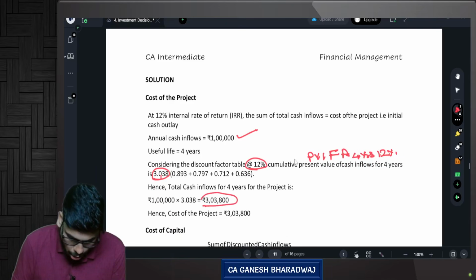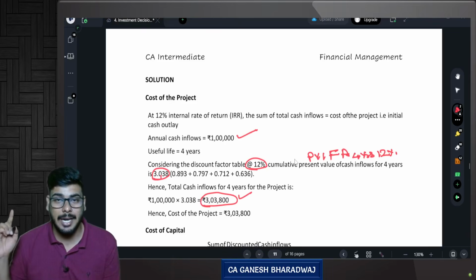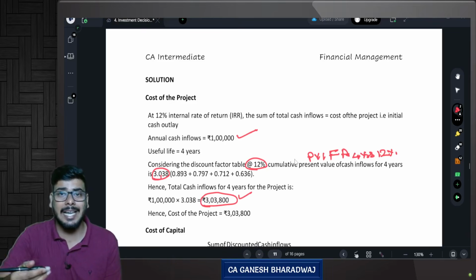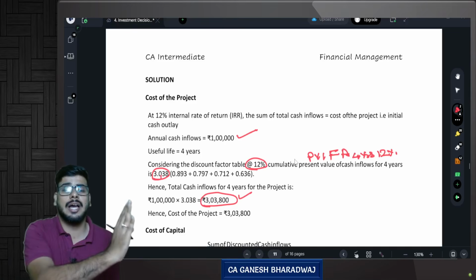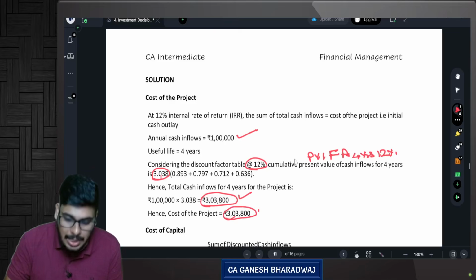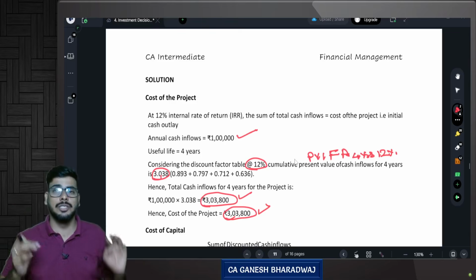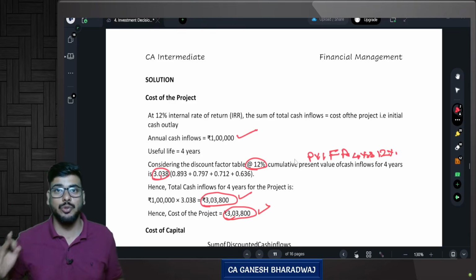So the sum total of the cash inflows is going to be how much? 3 lakh 3,800, correct? And at IRR, your cash inflow is equal to your cash outflow. So basically your cash outflow, or in other words, the project cost, is how much? 3 lakh 3,800. Are you clear with this? This is how you need to do this particular question.